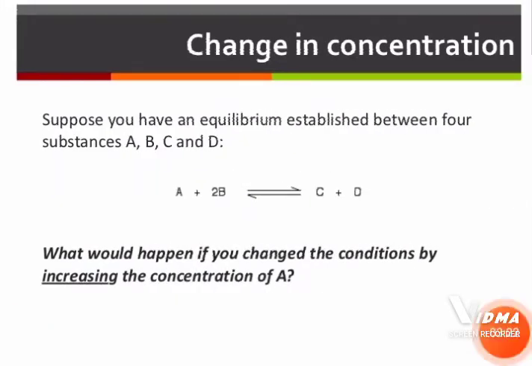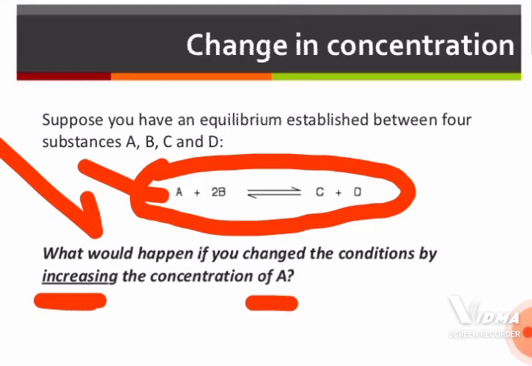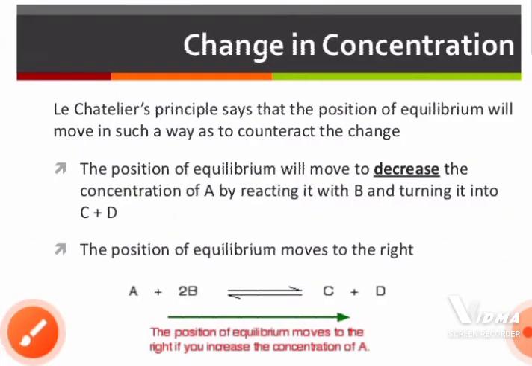Suppose we have a reversible reaction where reactant A combines with two B to produce products C and D. What would happen if we change the conditions by increasing the concentration of A? According to Le Chatelier's principle, the equilibrium will counteract the change in such a way that the position of equilibrium is balanced again.